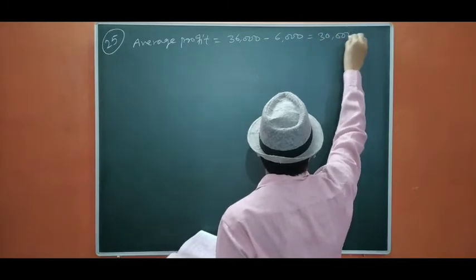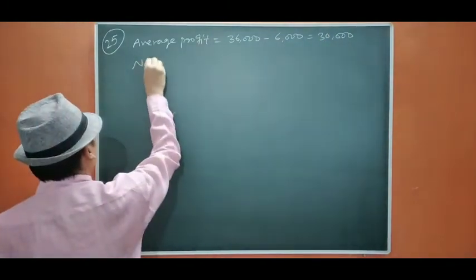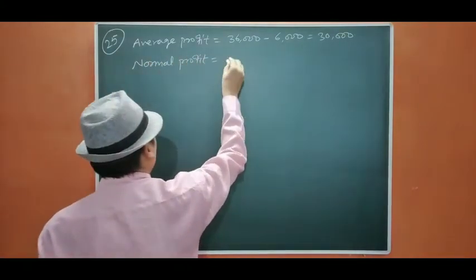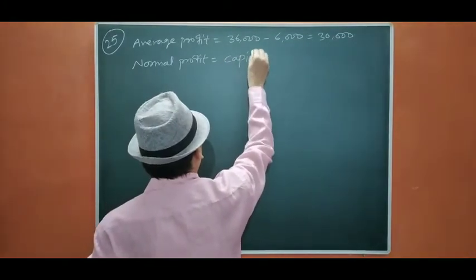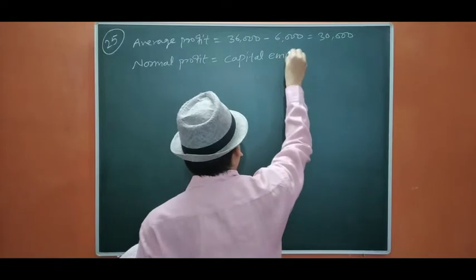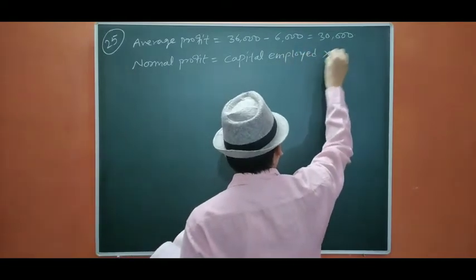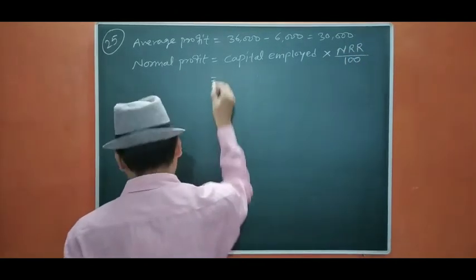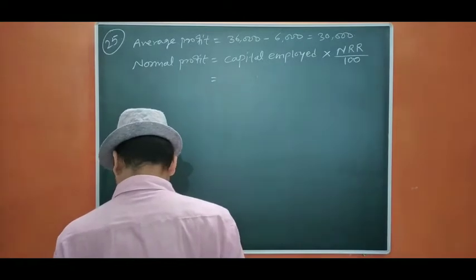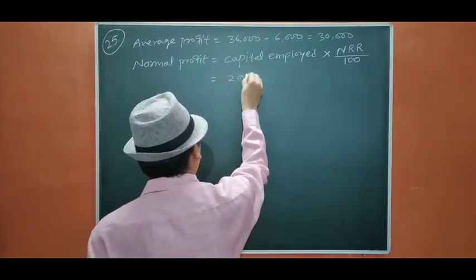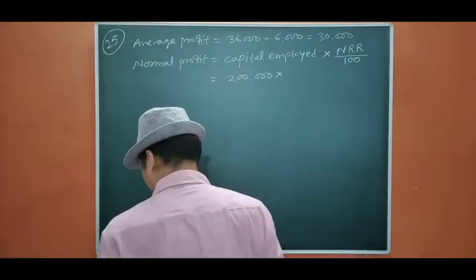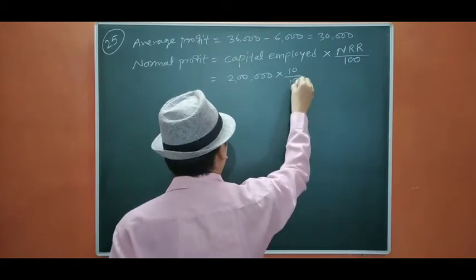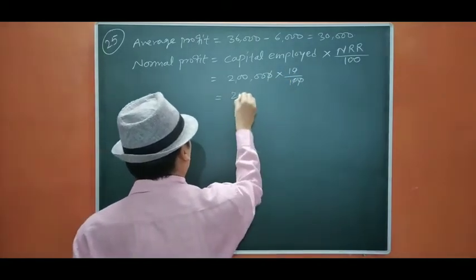Now the normal profit, which we are going to calculate, is capital employed into normal rate of return upon 100. The capital employed given to us is 2 lakh and the normal rate of return is 10%. So it is 20,000.